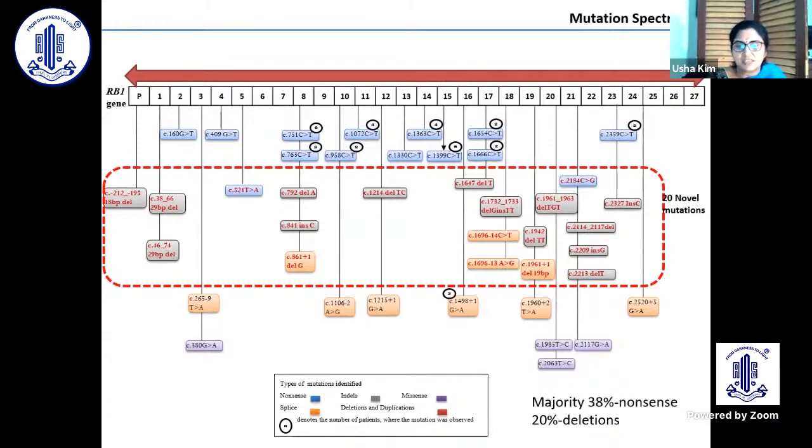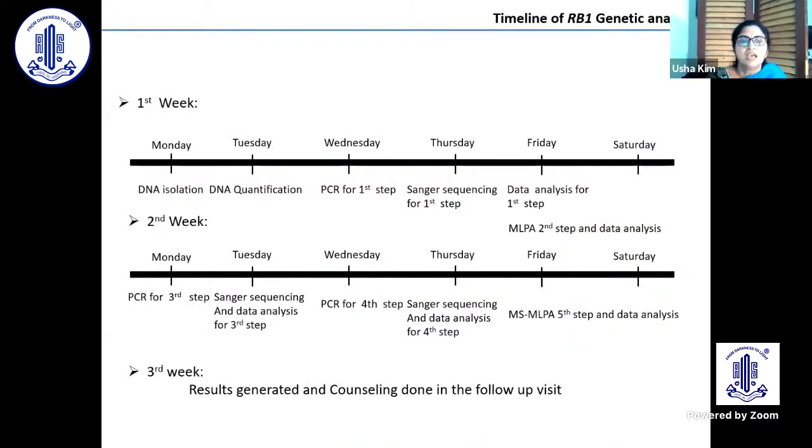We also had some missense mutations, and other indels and splice mutations, which were also a significant number. For the timeline, we started in the first week, and when the patient comes for follow-up at the start of the fourth week, we would be able to generate the results, and the counseling would be done in the first follow-up visit.